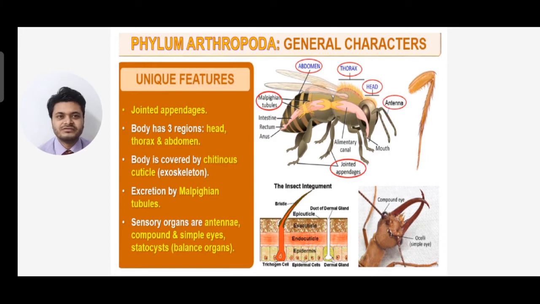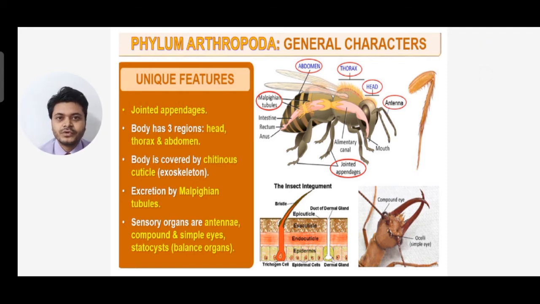Next we see the different unique features that they have. They have jointed appendages, and the body is divided into three regions: head, thorax, and abdomen. The body is covered by a cuticle, that is the exoskeleton, and excretion is by malpighian tubules. They have different sensory organs such as antenna, compound and simple eye, and statocyst. The statocyst is used as a balancing organ.